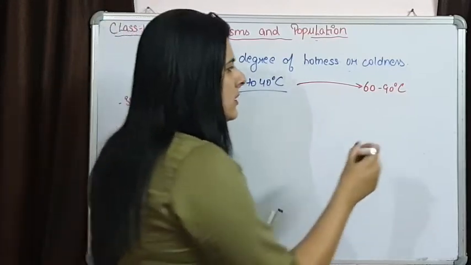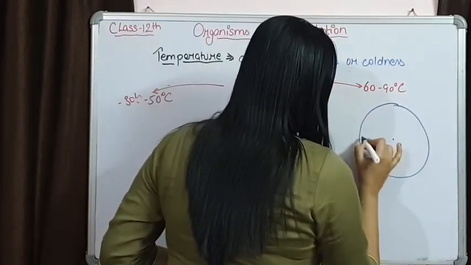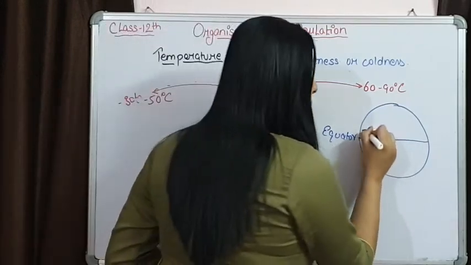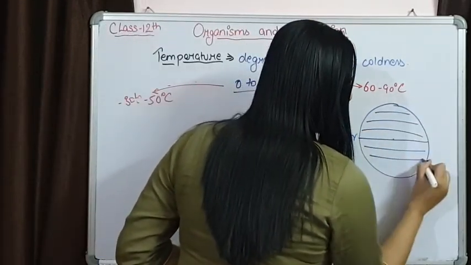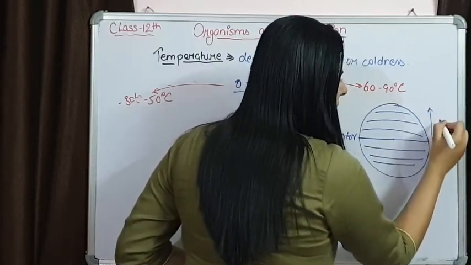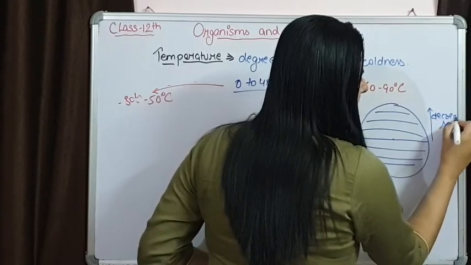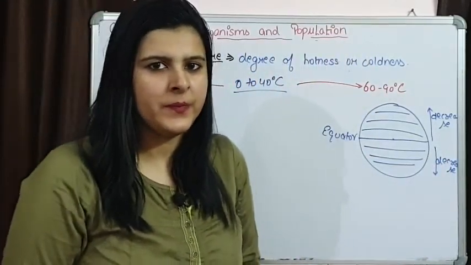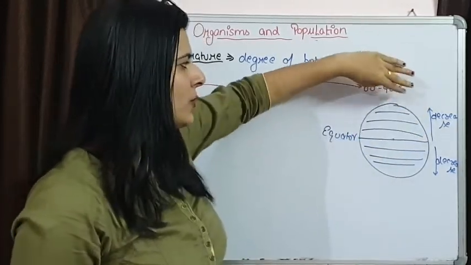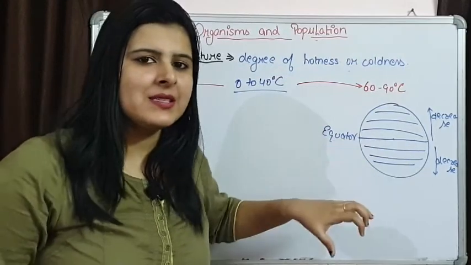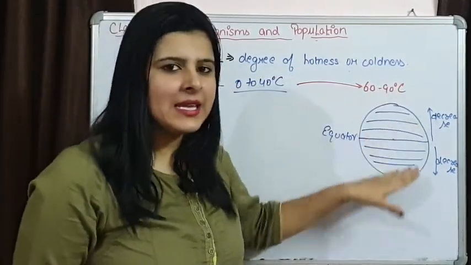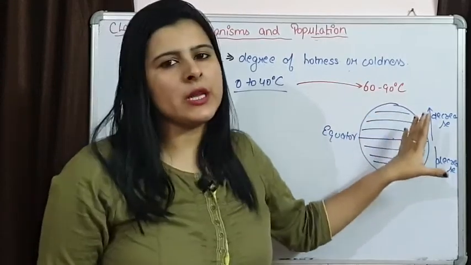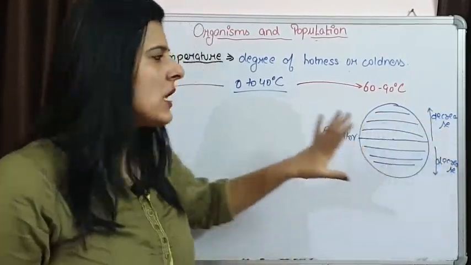At the equator, the line passing through the center, the temperature is maximum, and if we move towards the poles, the North Pole and South Pole, the temperature decreases slowly and steadily, and it is minimum over the poles. Exactly the same way, the organisms living in these areas that vary in temperature are also different, and they are well adapted to the temperature in which they are surviving.